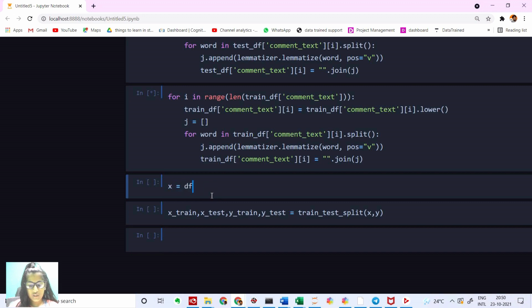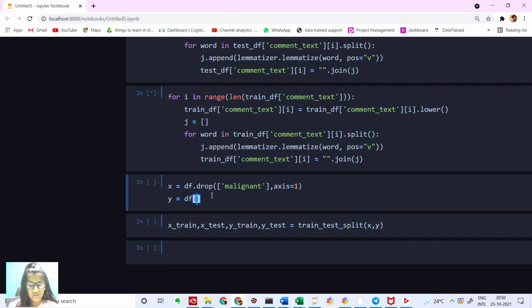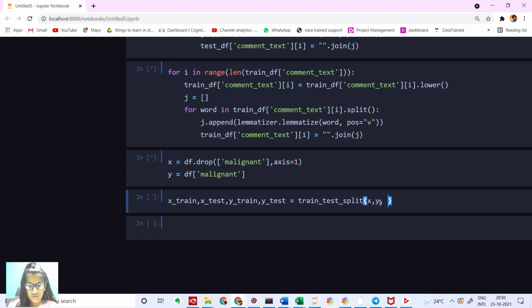So I'm going to say x is equal to df dot drop Malignant, and let's set its axis to 1. And then let's set our y variable to Malignant. Let's run this up, and here the random state is going to be 42.